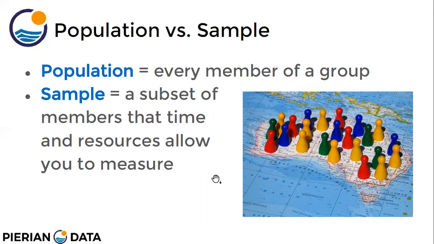Okay. So I cannot check all the apples in that particular fruit shop. So I can just take 2, 3, or 4 apples and check their quality, their shape, their looks, their color for freshness. So this is a sample, right? So population is every member of a group that we want to study, and sample is just a small subset of the members that time and resources allow. This is important, that the time and resources allow.